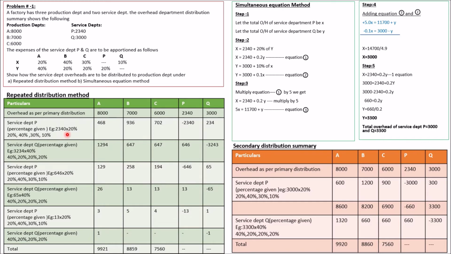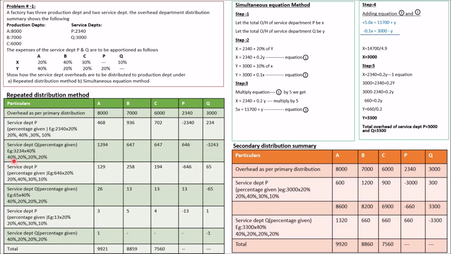So 2340 into 20%, you will be getting 468. 2340 into 40%, 936. 2340 into 30%, 702. 2340 into 10%, it is 234. Since we have taken out the entire amount, 2340, you will be getting a nil value here. It is nil. Now 3000 plus 234, you will be getting 3234. The entire amount of 3234 has to be distributed to all the departments according to the percentage specified here.